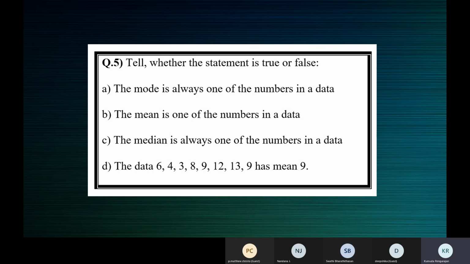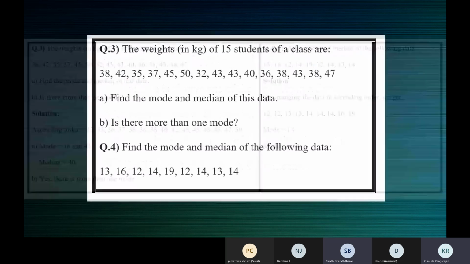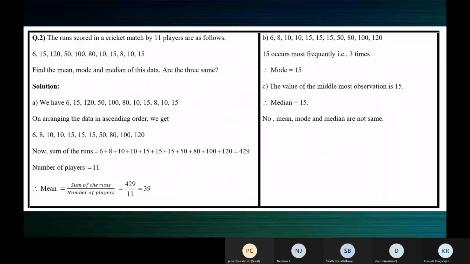Now, when we find mean, what happens? The answer which you get for mean. Okay, let's take up the situations. See this, children.